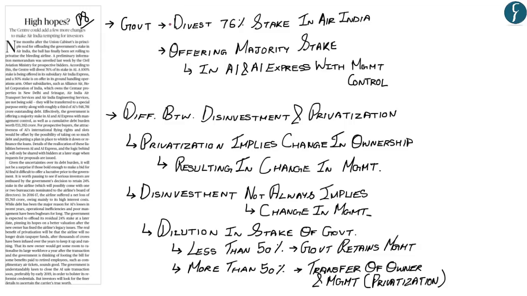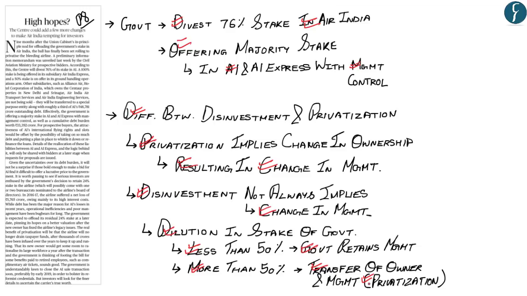Now, hopefully, up till here, you have understood that the government of India would be divesting 76% of its stake in Air India, whereby offering majority stake in Air India and Air India Express with management control. Now, for basic conceptual understanding, the difference between disinvestment and privatization, wherein privatization implies change in ownership, which would result in change in management, while disinvestment does not always imply change in management, wherein if the dilution in stake of government is less than 50%, the government retains management. But if the dilution in stake of government in a public enterprise is more than 50%, such as in Air India, then there is transfer of ownership and management, and this is called privatization.